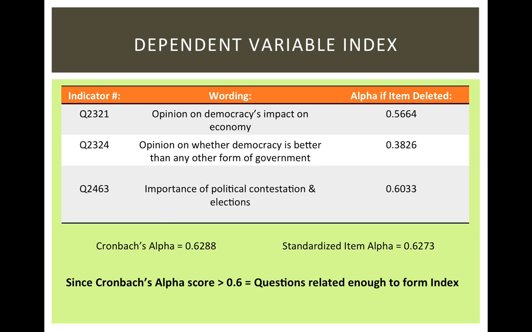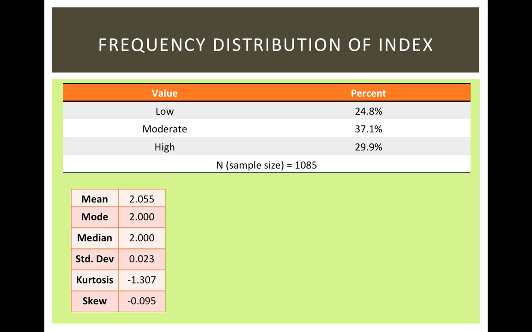changes to my index. The frequency distribution of my index garnered a mean of 2.055, which meant that the average Yemeni respondent was moderately supportive of democracy. Skewness of negative 0.095 meant that the mean fell slightly left off the peak. The fact that both the mode and median, which were 2, were less than the mean, reflected a small measurement of skewness. Finally, the standard deviation of 0.023 simply measures the movement between values, or how much each score differs from the mean. In this case, there's a movement of 0.023 between the values.